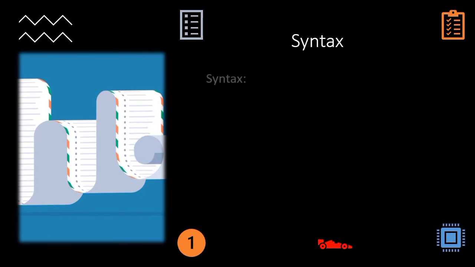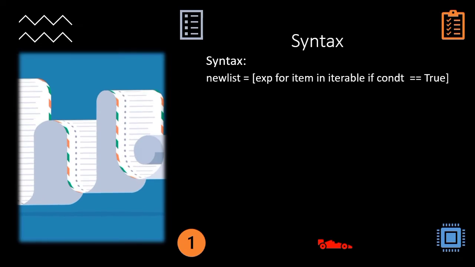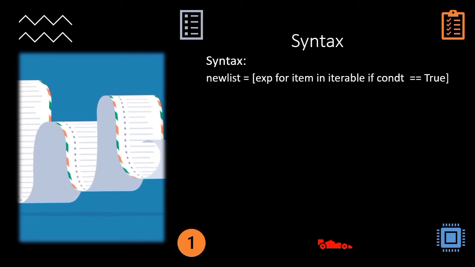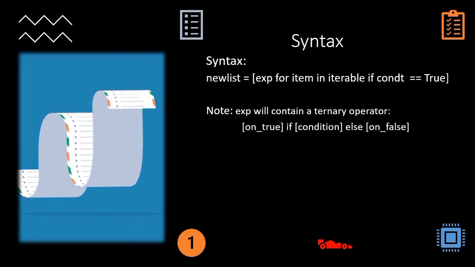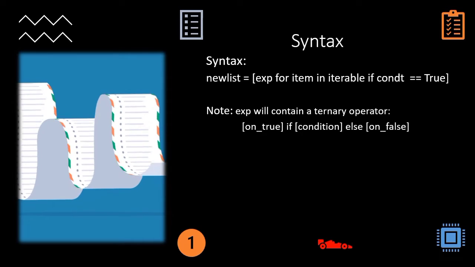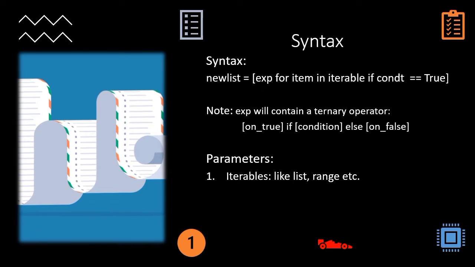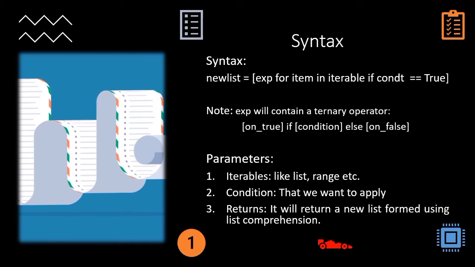Now let's understand the syntax for list comprehensions with if else in Python. We already know the syntax for the list comprehensions and it will remain the same. We don't have to change it. Only the expression block will be modified. In that we just have to write the ternary operator. We already know the syntax for the ternary operator in Python, the shorthand form of if else. All the parameters will remain the same. We have to provide an iterable. We also have to provide the conditions and in return we will get a new list. Now let's go for a hands-on practical for better understanding.